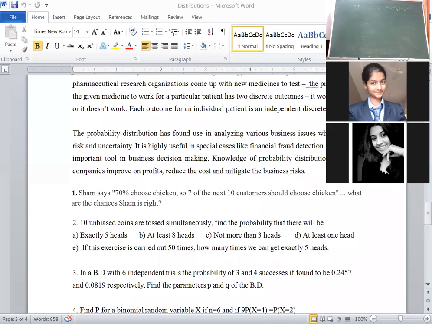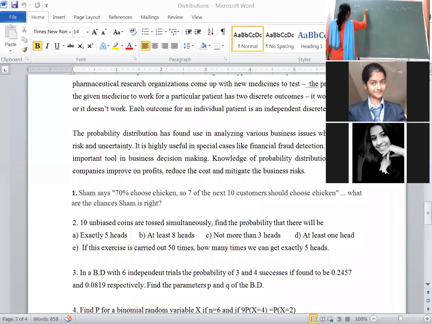That means x is given as 3 once, the other time x is given as 4. Probability of x is equal to 3. Substitute x is equal to 3 in the mass function.